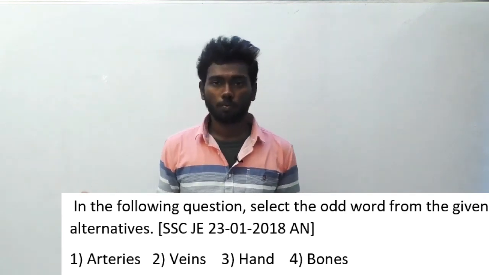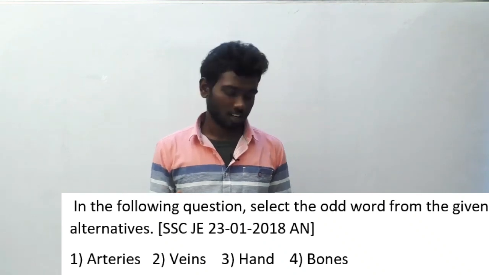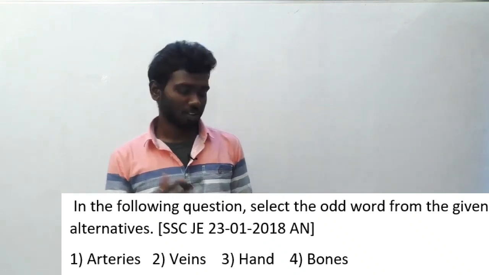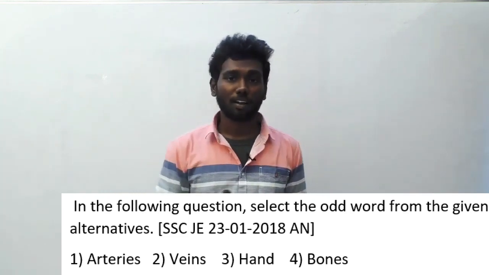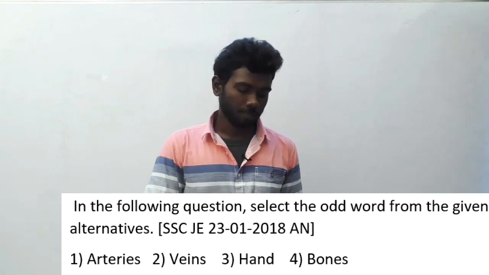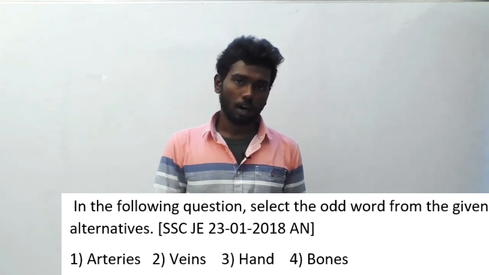Everyone might know this very easily, but it will be even easier for a biology student to guess the answer, because all the other things except hand, arteries, veins and bones, are placed inside the body. Like arteries and veins are there in the heart, and bones are inside the skin, whereas hand is an outside part of the body. So hand is the answer option here. It is option C. Question number 186.